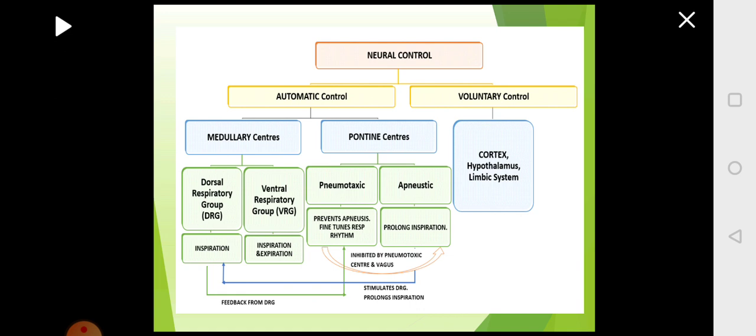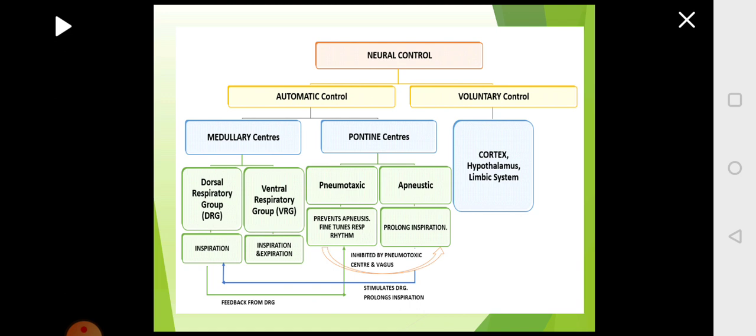This is one part. The major part of respiration, which is very, very important, is involuntary or automatic control. That is because when you are awake or when you are sleeping, without your knowledge, respiration is happening continuously. From the time a person is born till the person dies, respiration happens continuously without any effort.